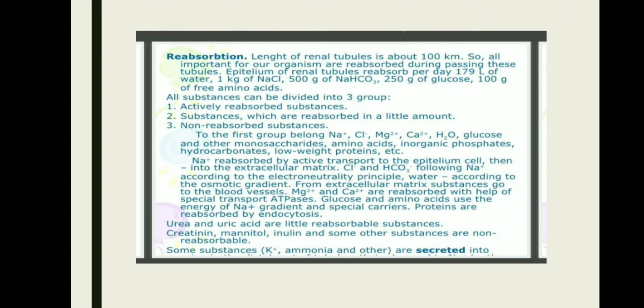Now coming to reabsorption, the length of the renal tubule is about 100 kilometers. So all the substances important for our organism are reabsorbed during the pass through these tubules. Epithelium of the renal tubules reabsorbs per day 179 liters of water, 1 kg of NaCl, 500 grams of NaHCO3, 250 grams of glucose, 100 grams of free amino acids.